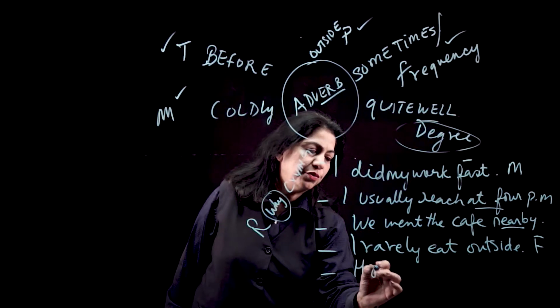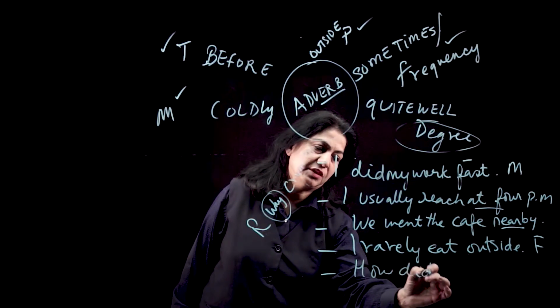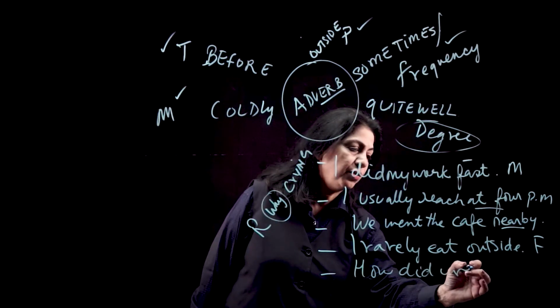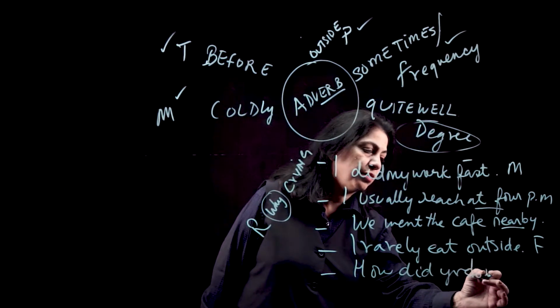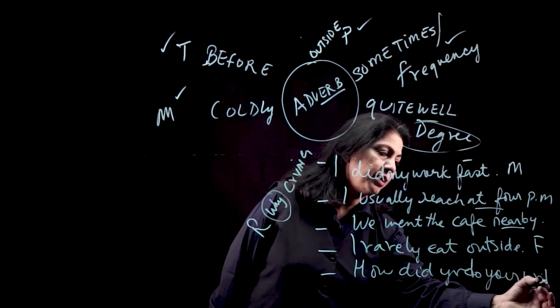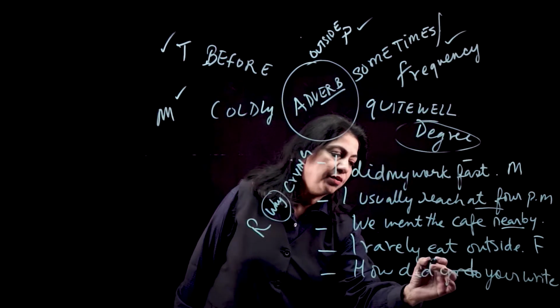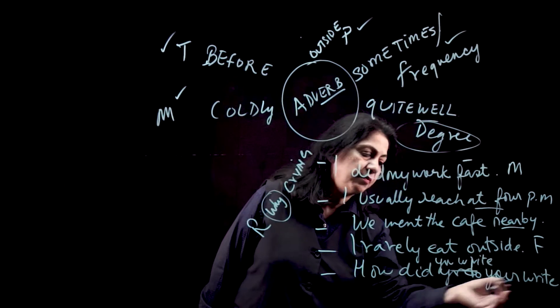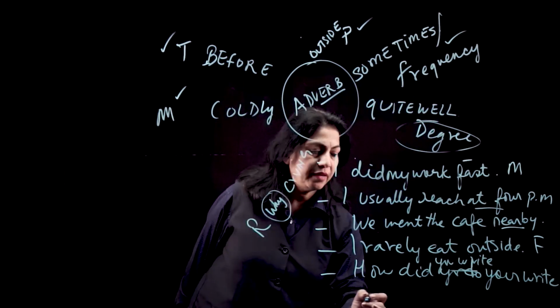How did you do your exam? Is the question you will get. The question that you ask me: how did you write your exam? So what will be the answer? I gave my exam.